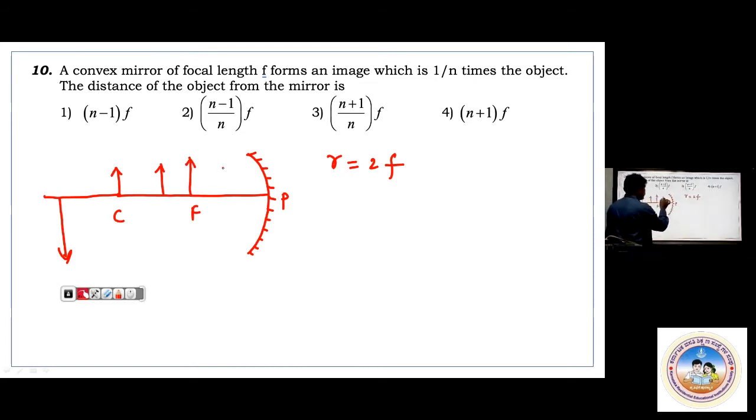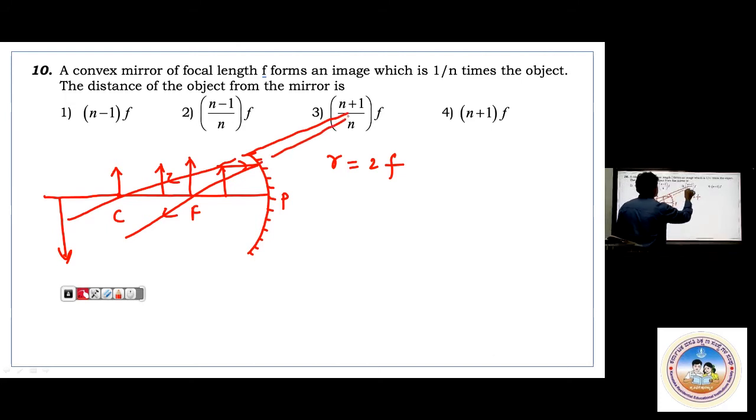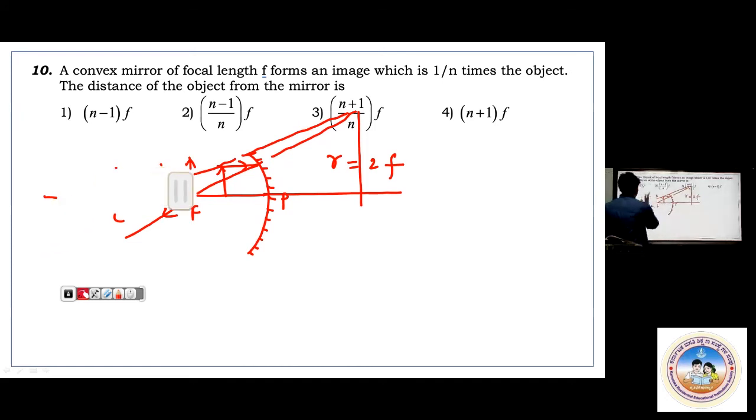Between F and P, you will get a virtual image. It will be reflected like this. One more, if I take a ray through the center of curvature, when I produce these two rays here, a virtual and upright, highly magnified image will be obtained. That is concave mirror.